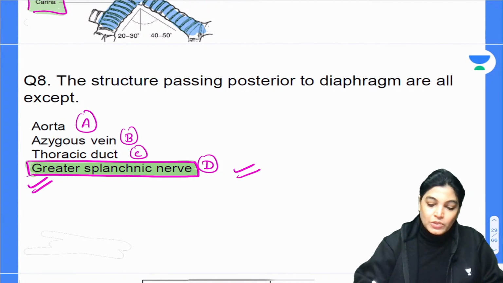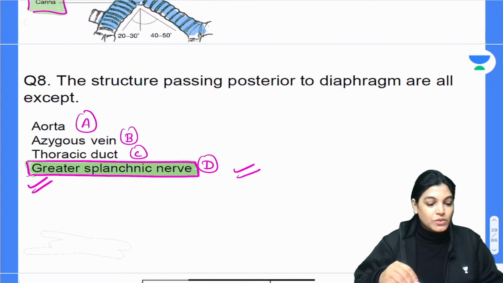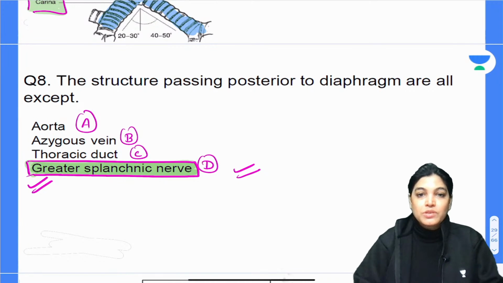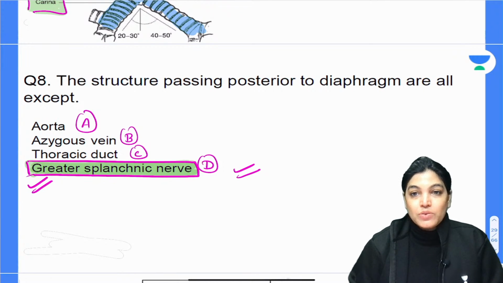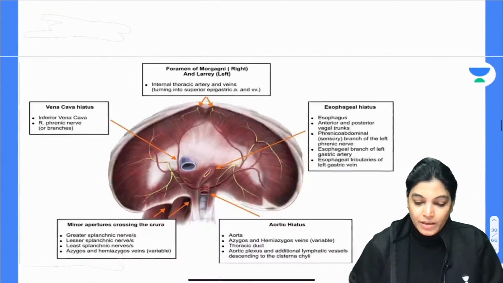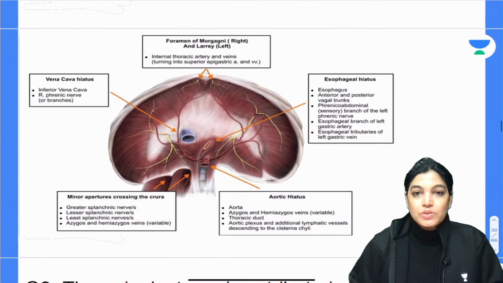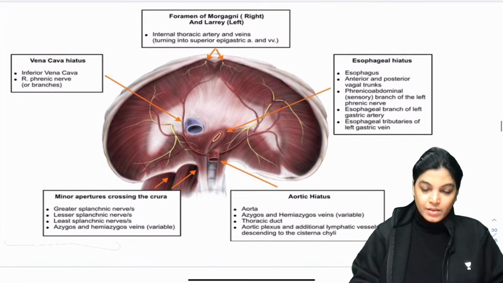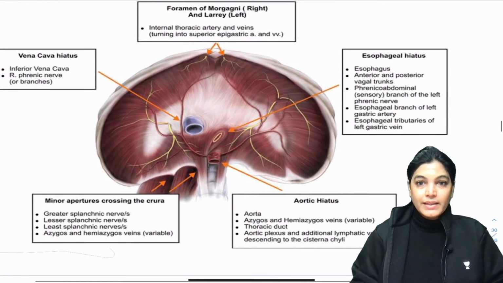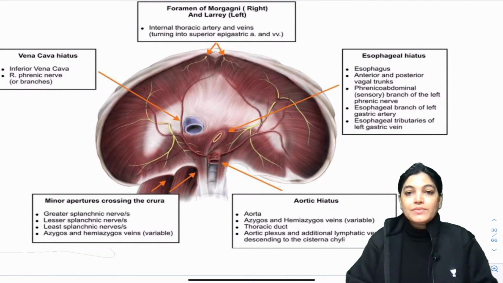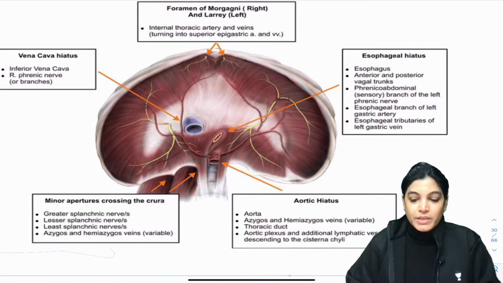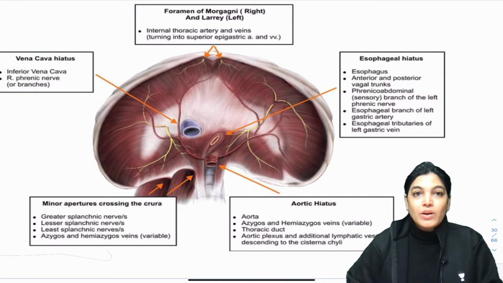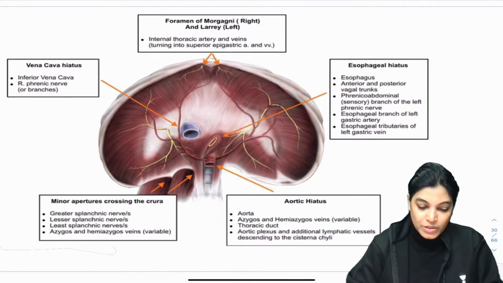So let me show you a schematic diagram of the openings of the diaphragm and the structures passing. Structures passing through the diaphragm is a favorite question for your anatomy MCQ. So just revise it quickly. See this diagram. If you want, I will slightly enlarge it. So I have slightly enlarged it. What you can appreciate here are the important openings.